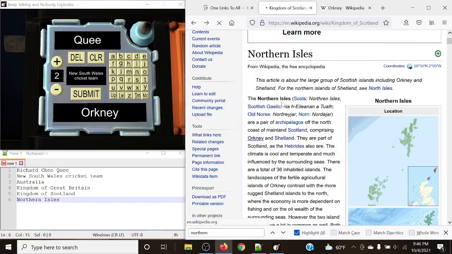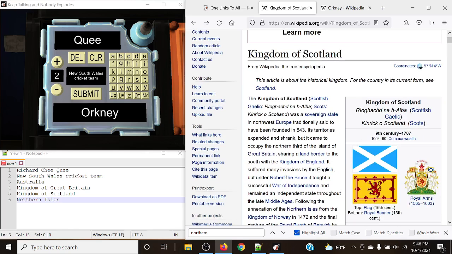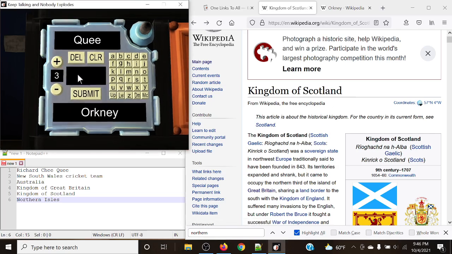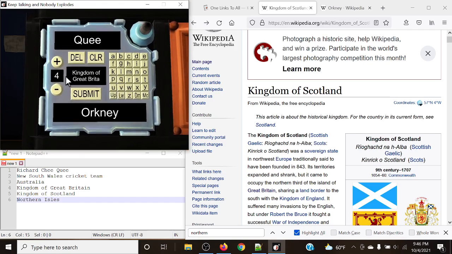For example, we normally would have noted down Scotland because that's what the link was labeled, but this is referring to the Kingdom of Scotland, so we need to make sure that we're writing that down instead of just Scotland. Next up is Australia, then Kingdom of Great Britain, making sure that we're spelling that right, then Kingdom of Scotland, and lastly, Northern Isles.